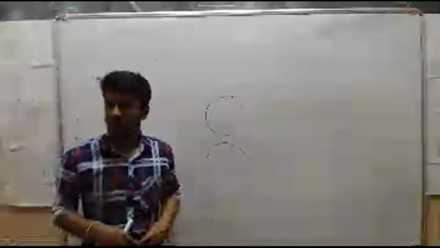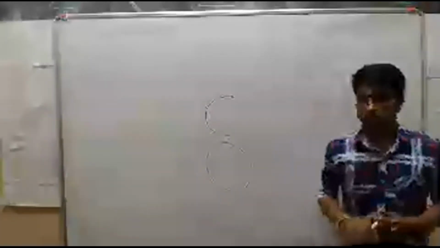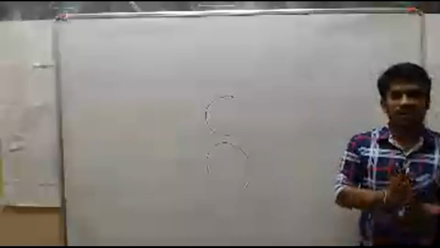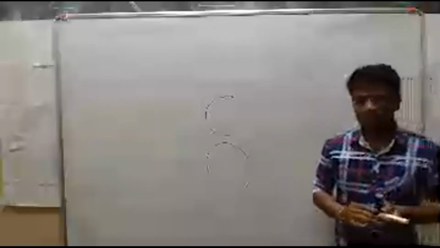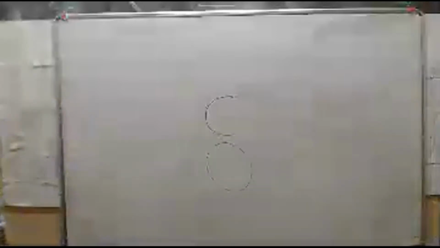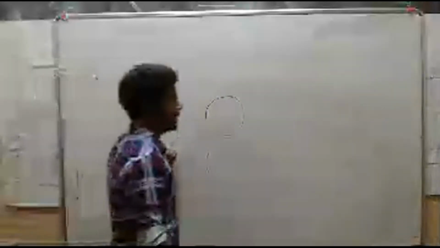We study that in the gravitation chapter. Usually we don't use the word mass in common language, we only say weight, but that is actually wrong. Mass is different, weight is different. We'll discuss that in the gravitation chapter or the next chapter. So now we'll discuss mass and inertia.